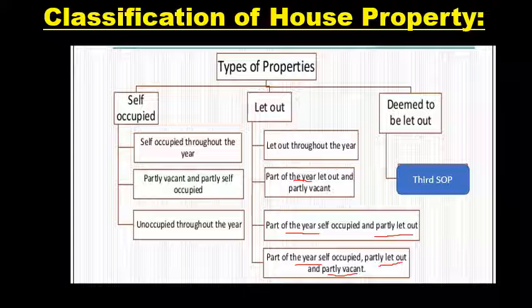And next one is deemed to be let out. As I told earlier in the meaning, deemed let out property means where the assessee uses more than 2 houses for residential purpose. As per the Income Tax Act only 2 houses can be treated as self-occupied property, and the remaining houses are considered as let out property. So that is about the classification of house property: self-occupied, let out and deemed let out properties. For practical purposes, the provisions of let out and deemed let out property are one and the same, and self-occupied properties carry separate provisions for the calculation.